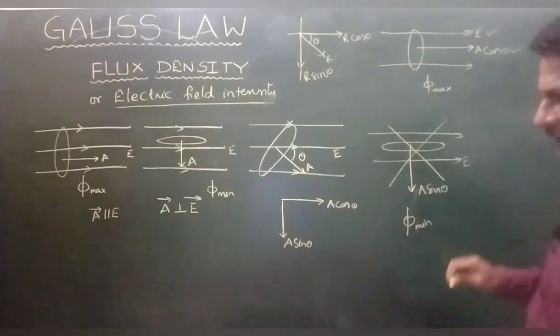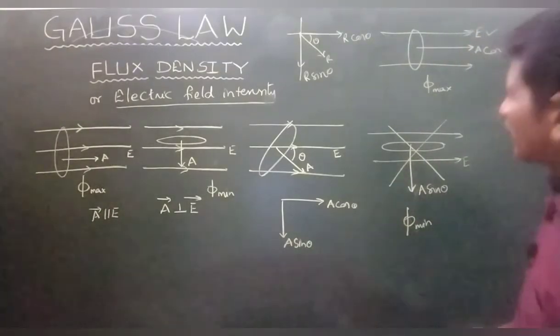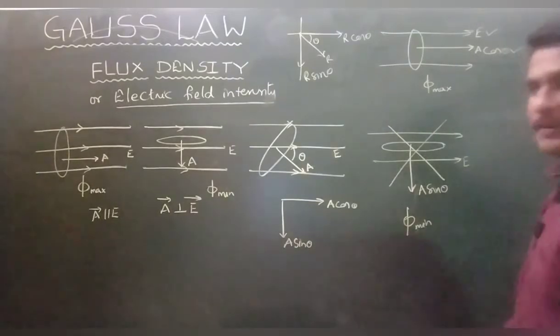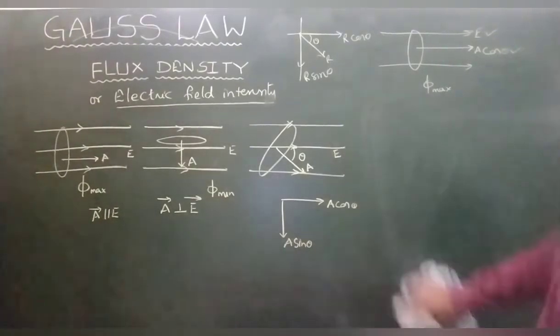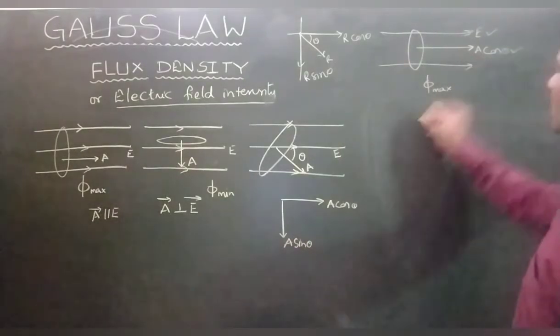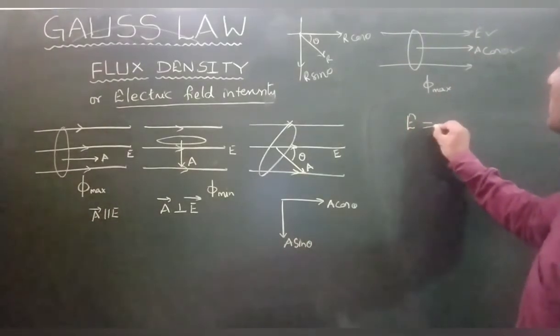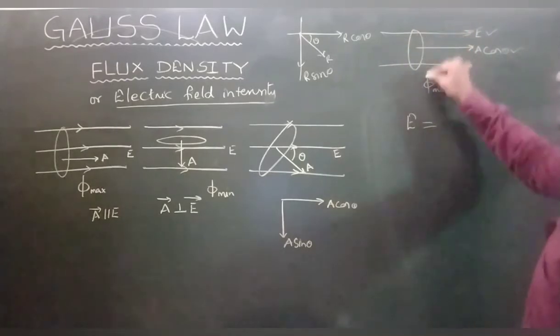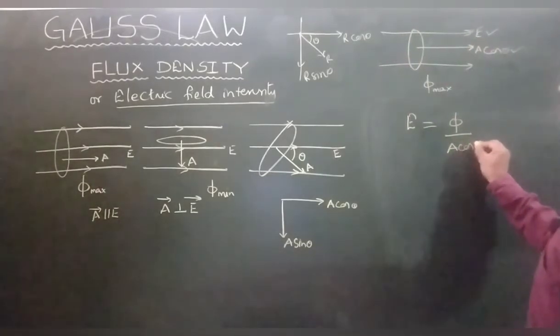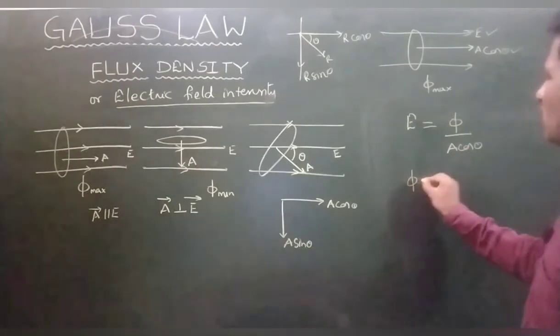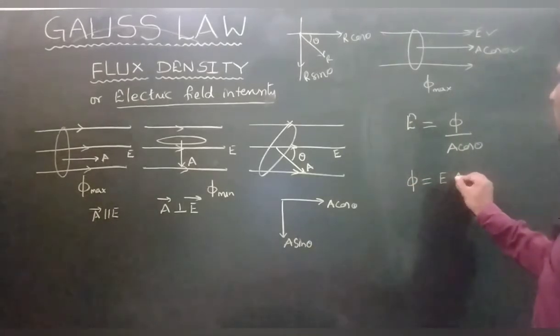This is the electric field intensity. Electric field intensity has one more name. What is that? Flux density. Am I right? So electric field intensity equals flux lines by a cos theta. Are you getting my point? Therefore phi is equal to E a cos theta.